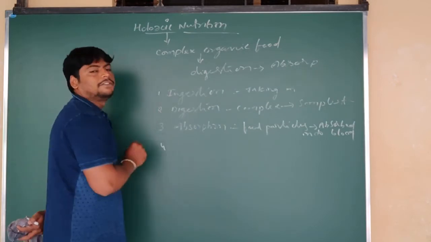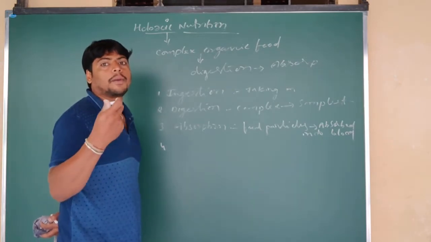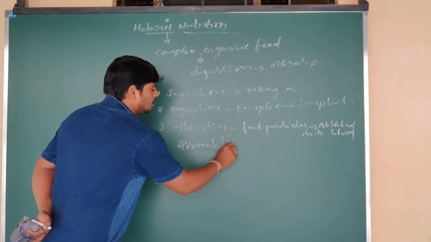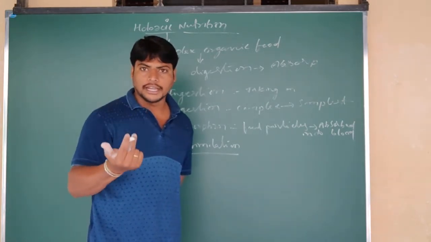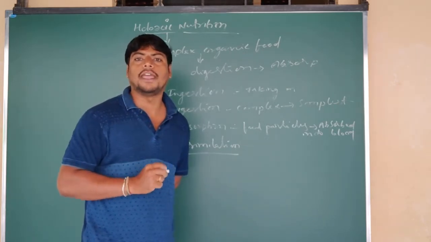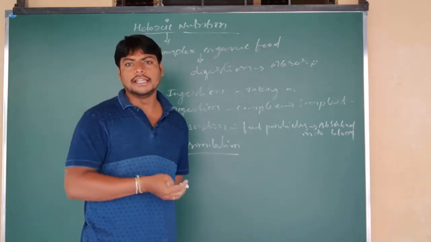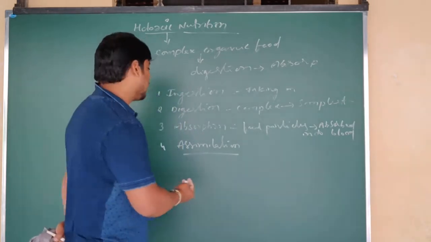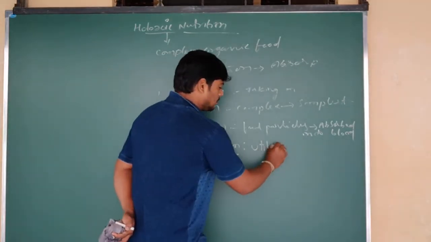Next, after absorption of the food particles, they should get utilized. Utilization means using in a proper way, and that is called assimilation. Assimilation means using whatever nutrients we have taken in the form of our diet or food in a proper way. Which part of the body needs them and which part should get these nutrients to be supplied. So the absorbed nutrients are utilized. Utilization is nothing but assimilation.